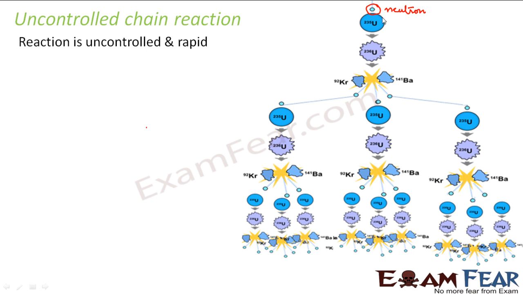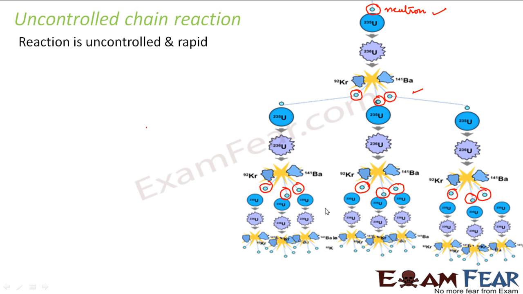Now what happens when this heavy nucleus breaks into two lighter nuclei? Three neutrons are also emitted. Now, each of these neutrons is again capable of initiating one more fission reaction. So, each of these neutrons will again initiate one fission reaction. So, now what happened? See, now you had three neutrons. That means three fission reactions happened as a result. Now, each of these reactions again gave birth to three neutrons. So that means earlier you started with just one neutron, then you got three neutrons, and now you got 9 neutrons, right? Now again, each of these neutrons will initiate a reaction.